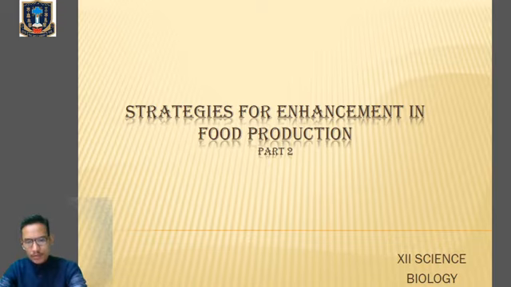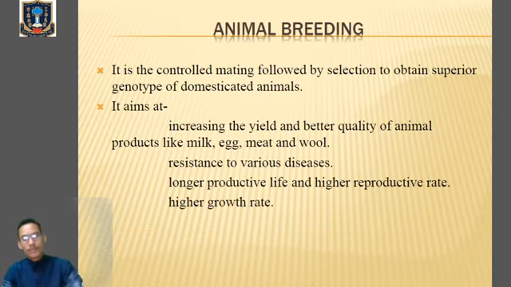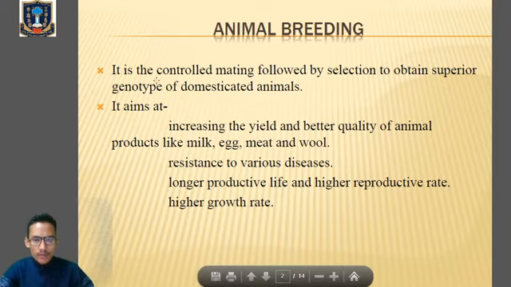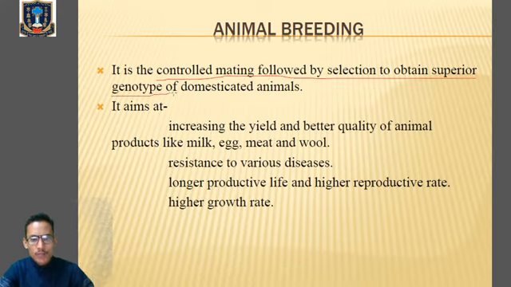Now, in today's class, we will learn about animal breeding. So, what do you mean by animal breeding? Animal breeding is the controlled mating followed by selection to obtain superior genotype of domesticated animals. Now, what do you mean by this? Mating means sexual intercourse. Since we have a sexual mode of reproduction, mating means sexual intercourse.